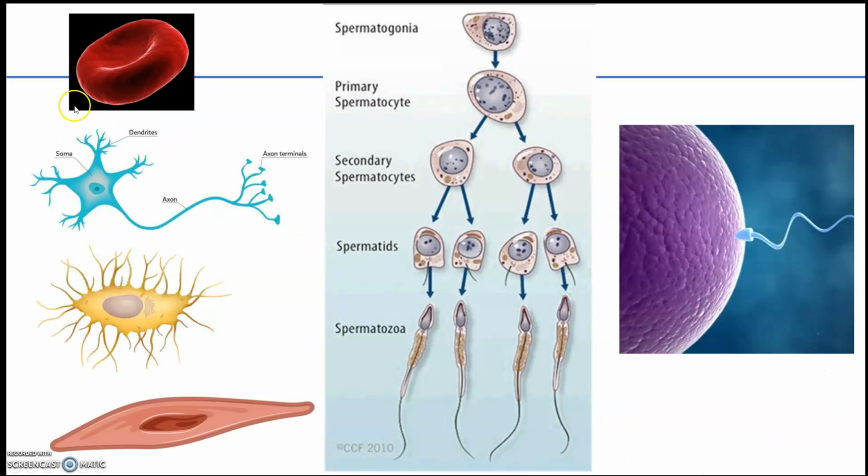So, somatic cells: red blood cells, nerve cells, bone cells, muscle cells. You see the nucleus in these cells, you know that these are eukaryotic cells. Germ cells, spermatogonium and oogonium, give rise to your sperm and your eggs. So through a meiotic division, they make sperm and eggs. And then you have the sperm and the egg cells, which are your gametes.